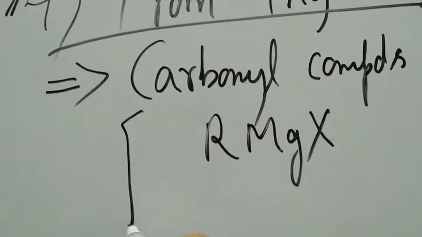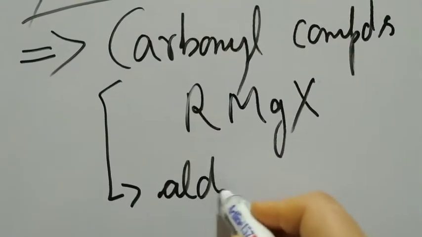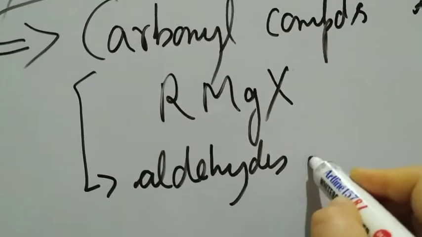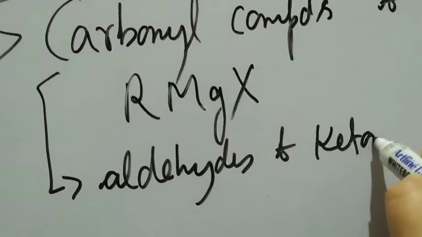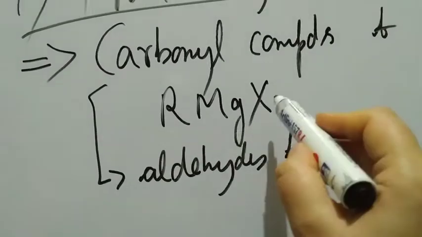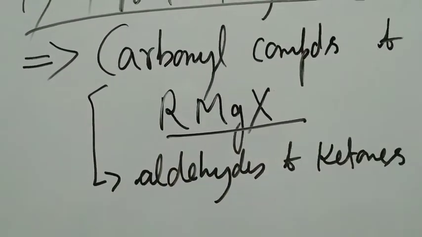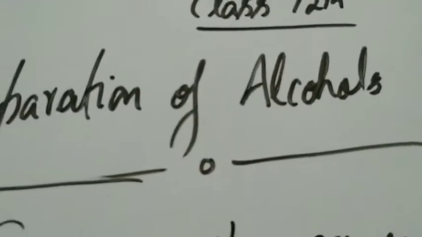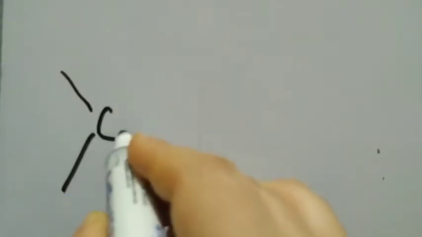Among carbonyl compounds, again we have aldehydes and ketones. We will be reacting an aldehyde or a ketone with Grignard's reagent RMgX, and we'll see how an alcohol is prepared. For the general reaction, I'll take just C double bond O. It can be a part of an aldehyde, it can be a part of a ketone.